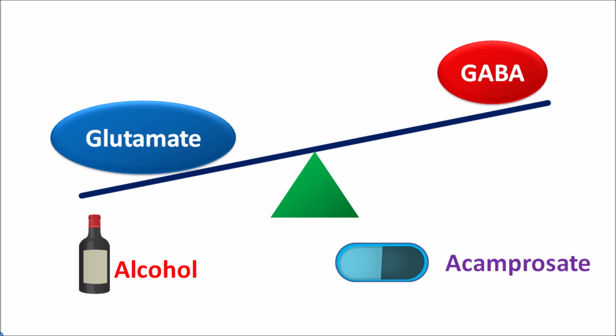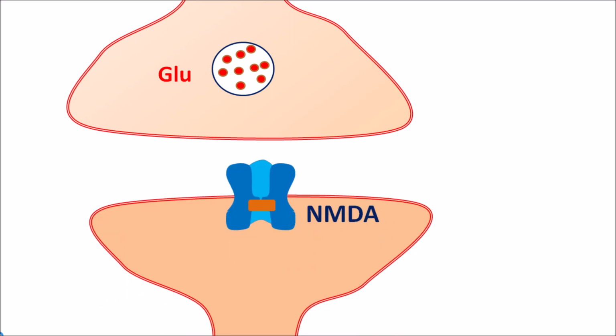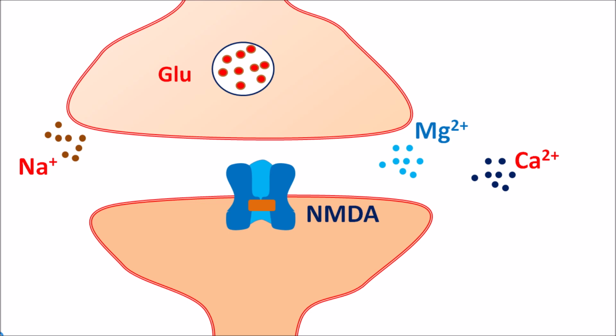Even though the exact mechanism by which acamprosate acts is still unknown, this drug mainly acts on NMDA transmission. So within the CNS, glutamate plays an important role in the hypothalamus and cortex. On the postsynaptic neurons, NMDA receptors are expressed, which are associated with sodium as well as calcium channels. Normally, under resting conditions, these NMDA receptors are blocked by magnesium. So there is a magnesium binding site which blocks the entry of sodium as well as calcium.